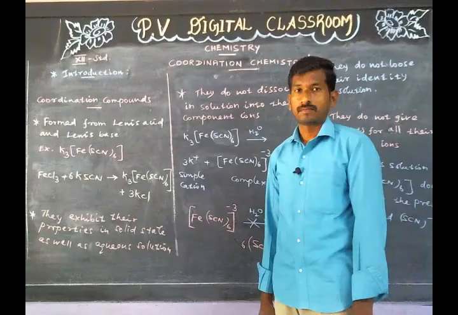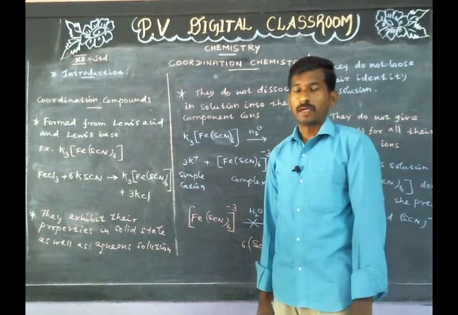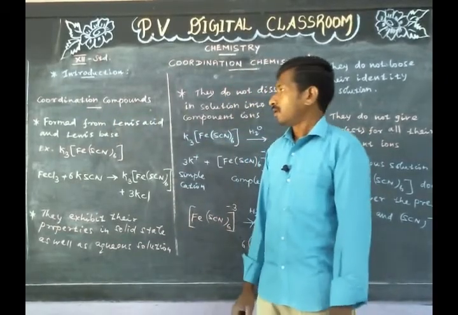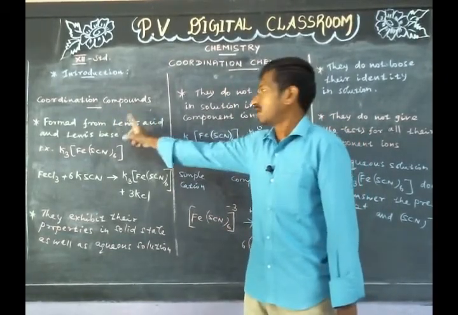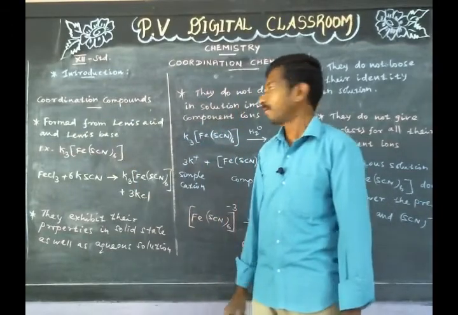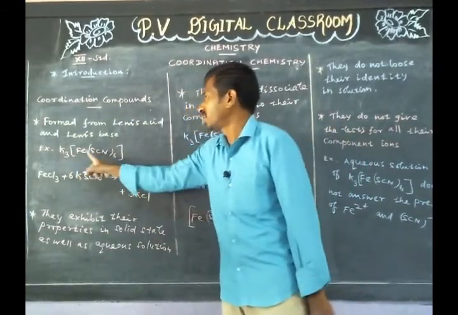Next title is coordination compounds. Coordination compounds are formed from Lewis acid and Lewis base. Example, potassium ferrithiocyanate.